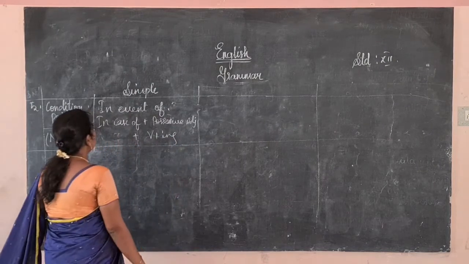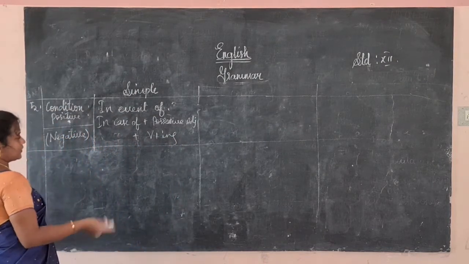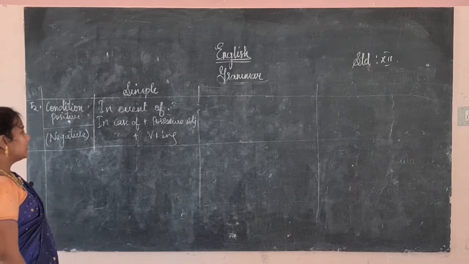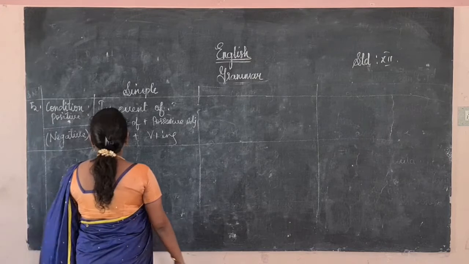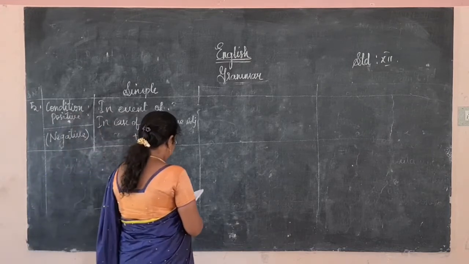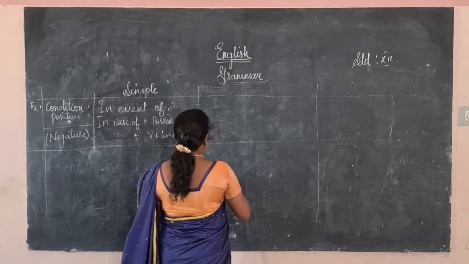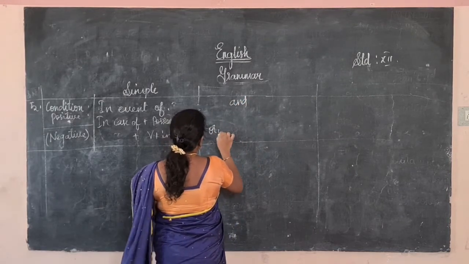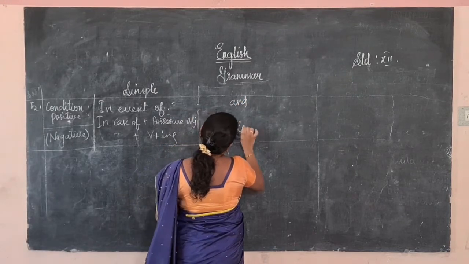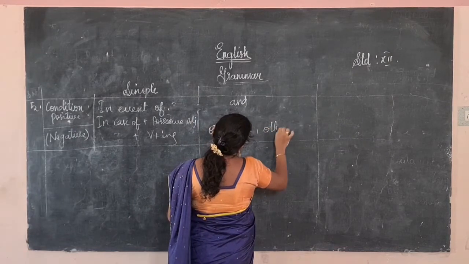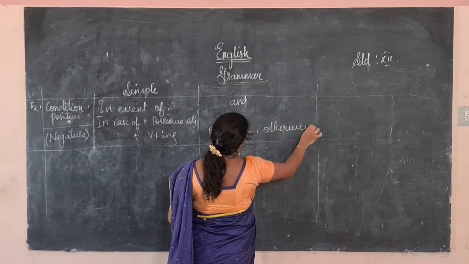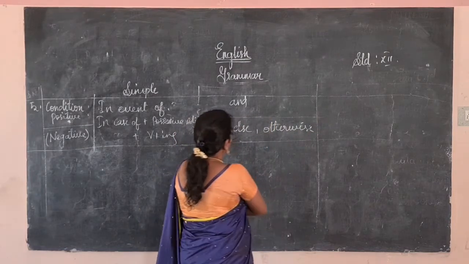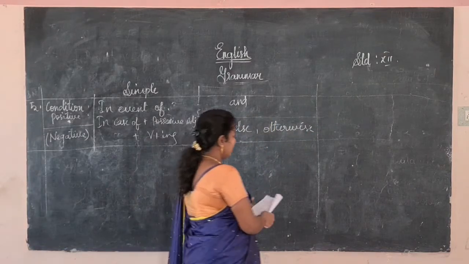In the simple, in event of, in case of, plus a possessive adjective will be there, that I told you: his, her, all the possessive adjectives. Then verb plus ing will be there. In the form of compound, in the positive we will use and, in the negative we will use or else, otherwise.